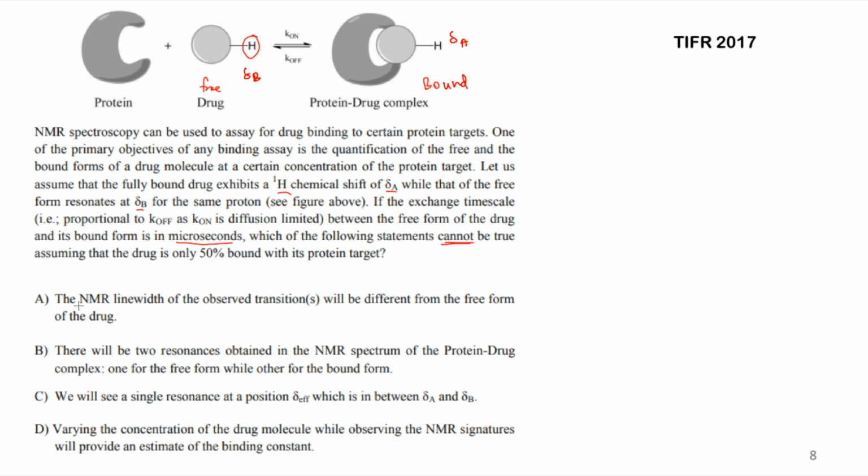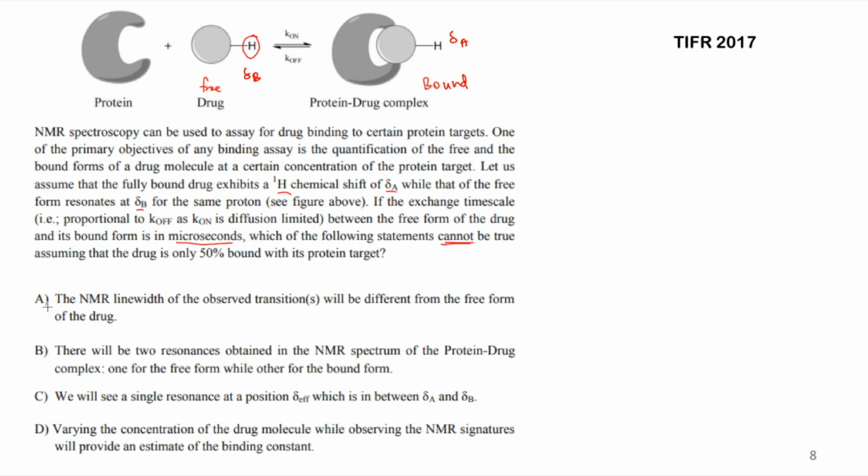Statement A says that the NMR line width of the observed transition will be different from the free form of the drug. So the free form of the drug is going to give you a different width, whereas the one which is in the bound state or doing the transition is going to give you a different peak.